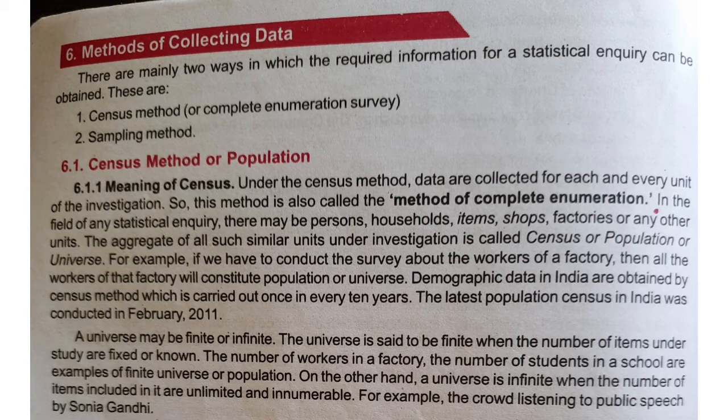The last census was done in 2011 and it was supposed to be performed again in 2021, but due to the coronavirus outbreak it has not been done yet. So every 10 years India goes to each and every household to understand the number of children and adults in that household. Now this method in which each and every unit of the population is enumerated is known as the method of census.